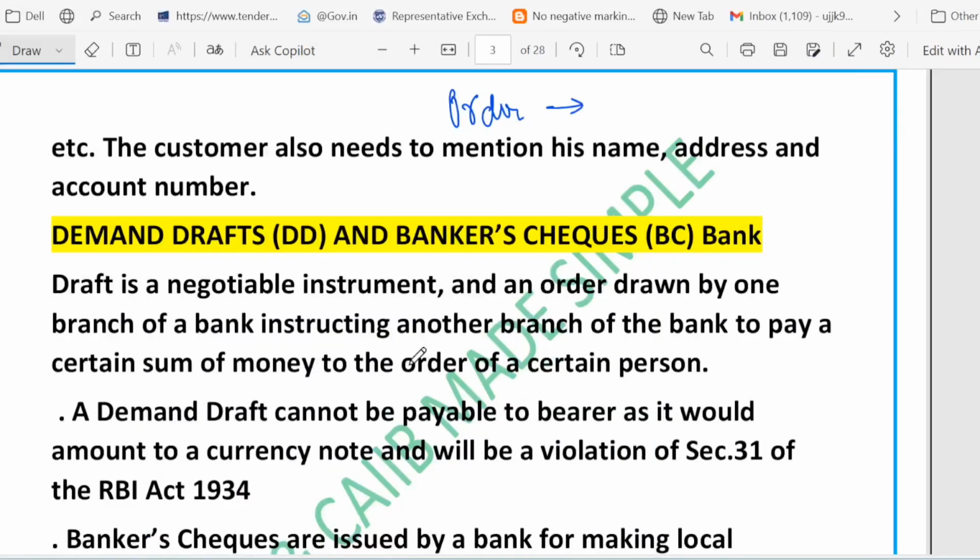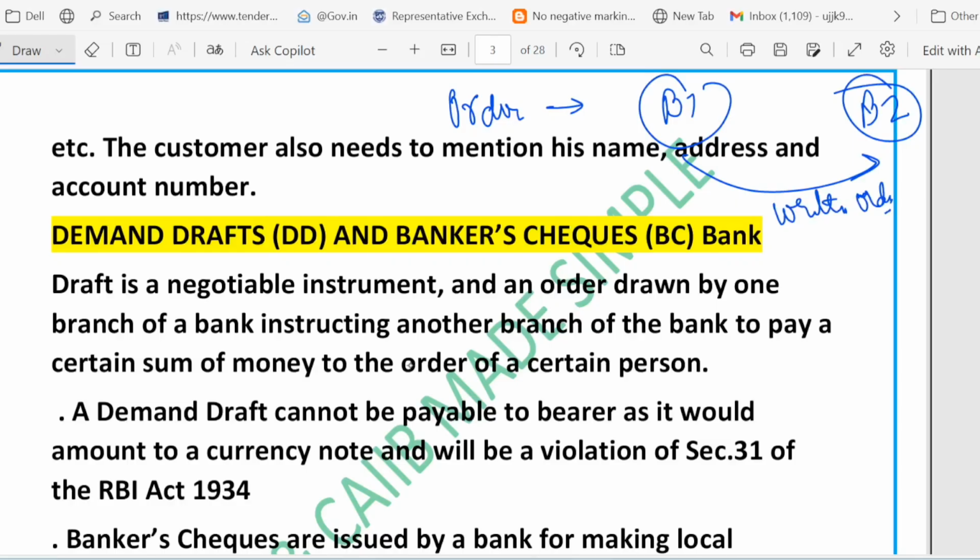So demand draft is a written order from one branch of a bank to another branch to pay a certain sum of money to a person. So this is branch number 1, this is branch number 2. A written order from branch 1 to branch 2 to pay a certain sum of money to a person.